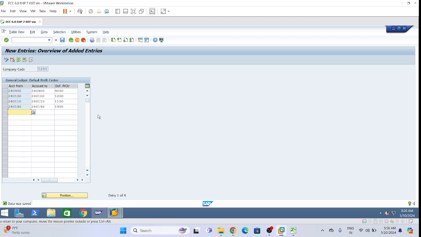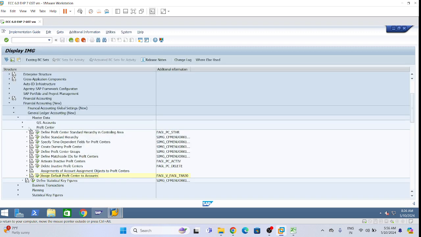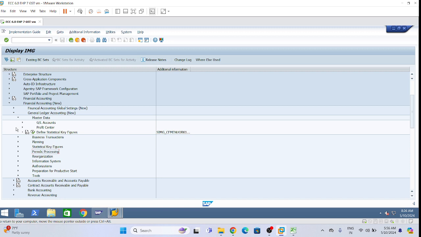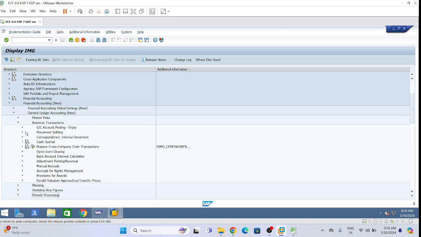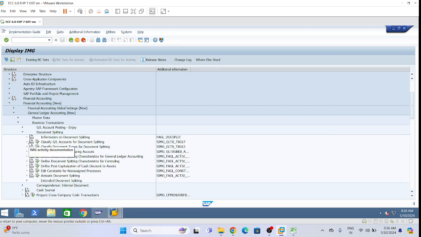Here, on the same path, you can write the path: SPRO, financial accounting new, general ledger accounting new, business transaction, document splitting, classified document types for document splitting. Please write down the path.